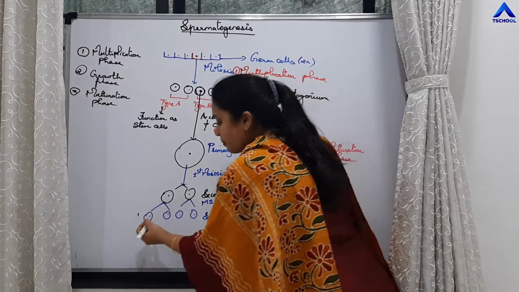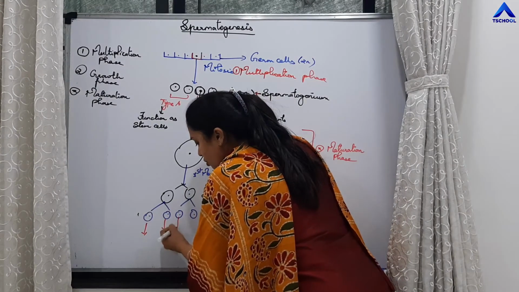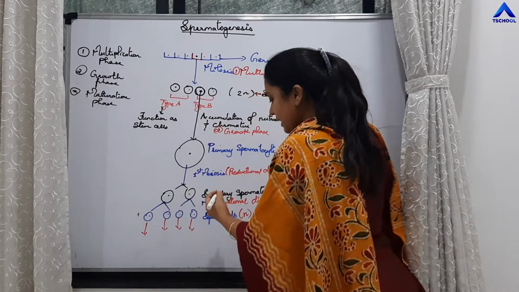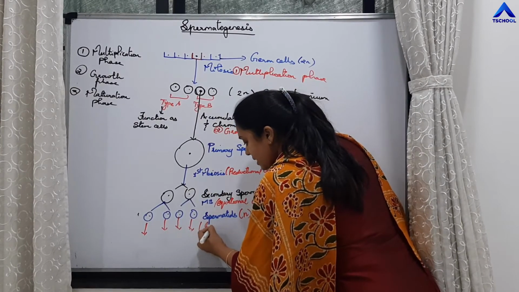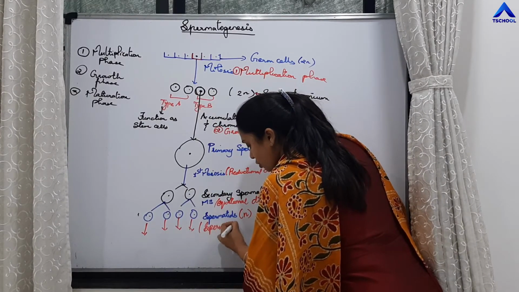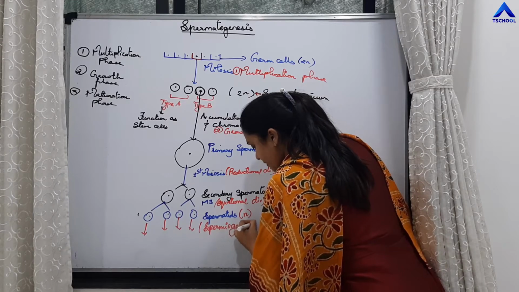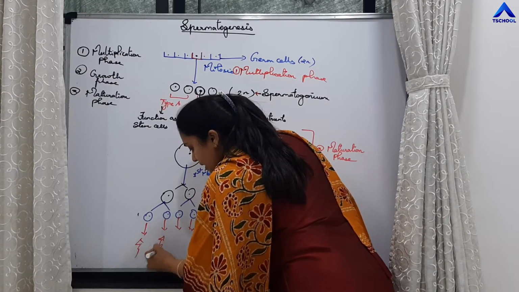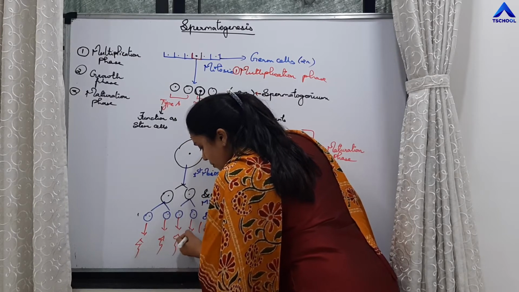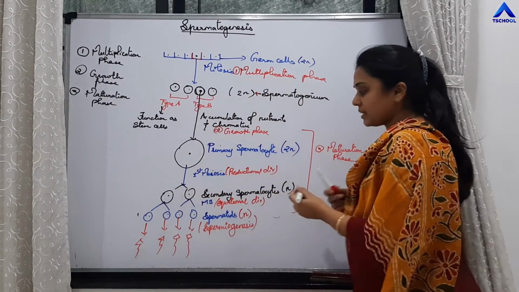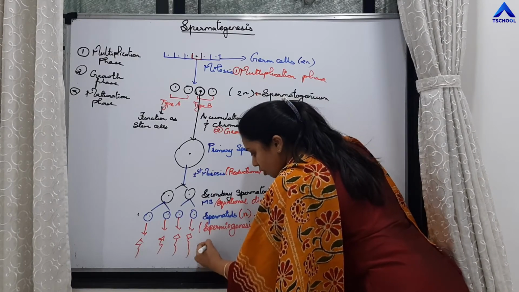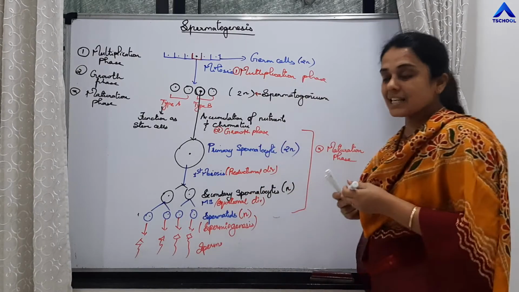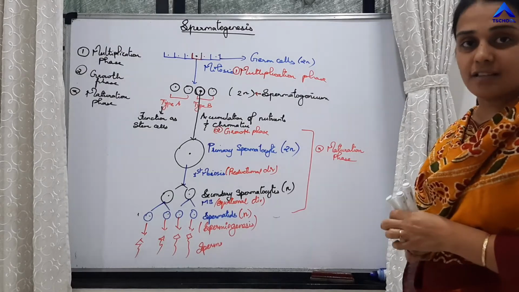So these spermatids undergo the next process. That process is called spermiogenesis. And finally, from these spermatids, the motile sperms are produced. That process is called spermiogenesis. This much is clear.